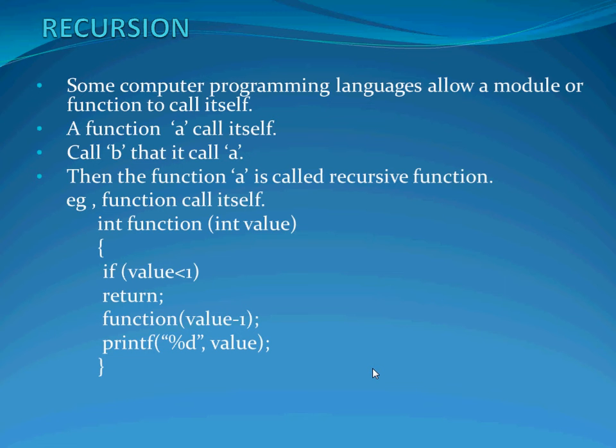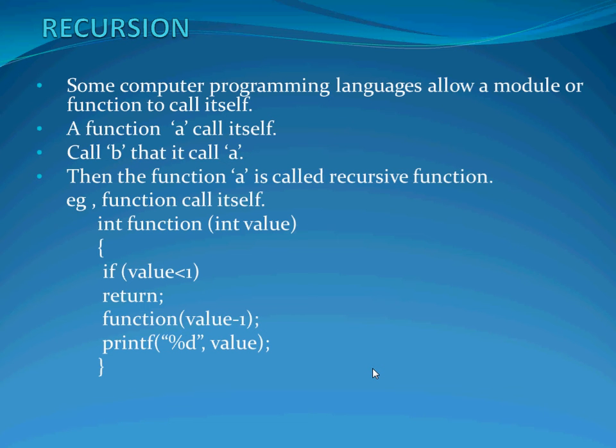Recursion. Some computer programming languages allow a module or function to call itself. A function A calls itself. Or a function B calls A, and A calls B. Then function A is called a recursive function. Why is A calling itself a recursive function? Because A calls itself. B calling A is also recursive. A calls B, B calls A, and so on: A, B, A, B. It keeps going, and it's also recursive.